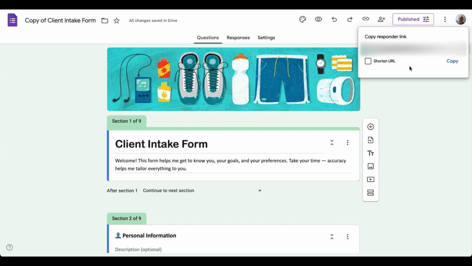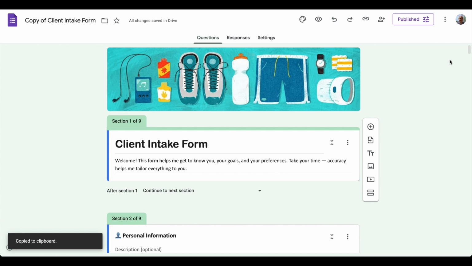People can see it, people can respond to it, and it will also present you with this copy responder link. This is the link that you'll actually send to your clients to have them fill out the client intake form. So go ahead and make a copy of that and paste it somewhere so you have it for use in the future.